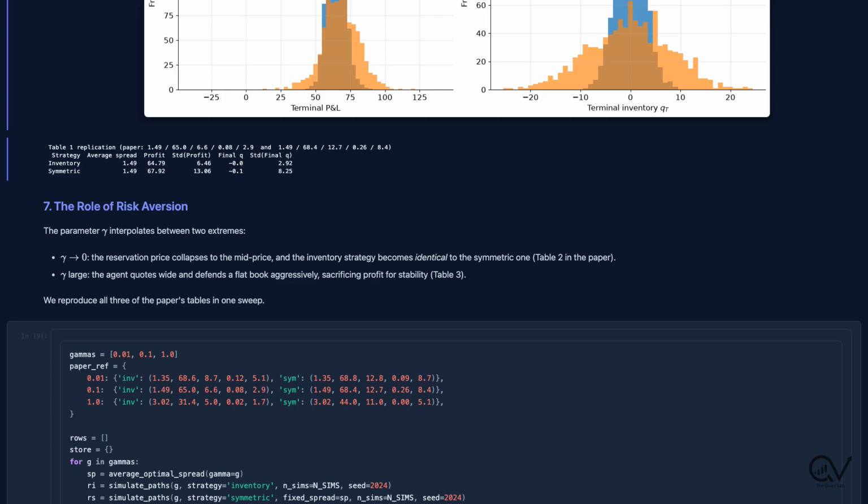Push gamma up to 1, and you get a dealer who will sacrifice real profit to stay flat. Wide quotes, few fills, minimal inventory. That is table 3. So let us run all 3 settings in a single sweep and check every number against the published values. This is the full replication.